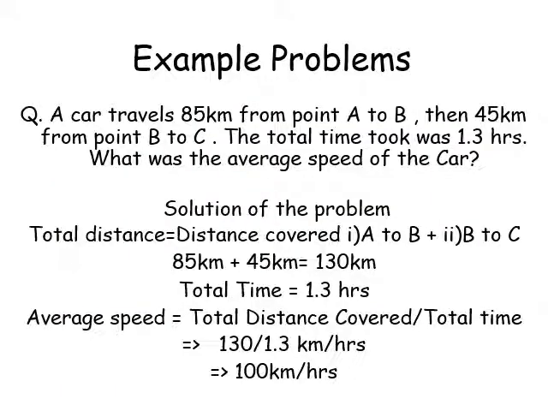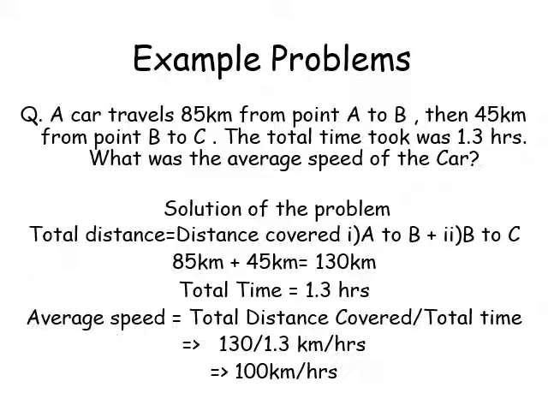Let us see one problem. A car travels 85 km from point A to B, then 45 km from point B to C. The total time taken was 1.3 hours. What is the average speed of the car? So what is given? We have to write the total distance. Distance covered A to B and B to C. A to B distance is 85 km and B to C distance is 45 km.